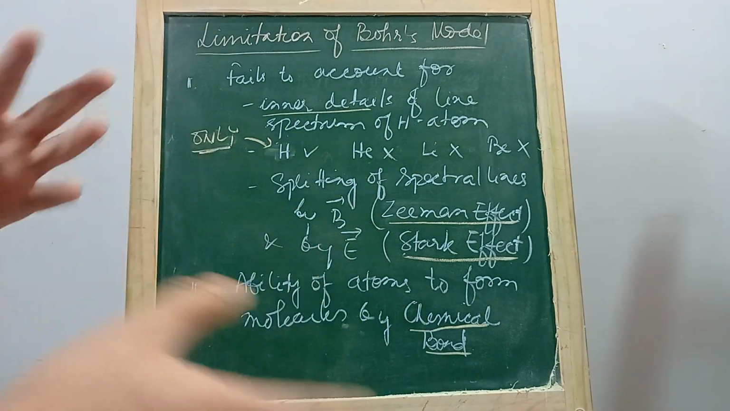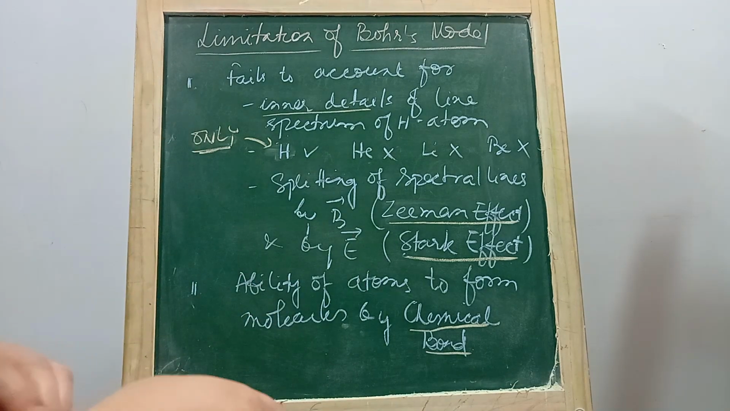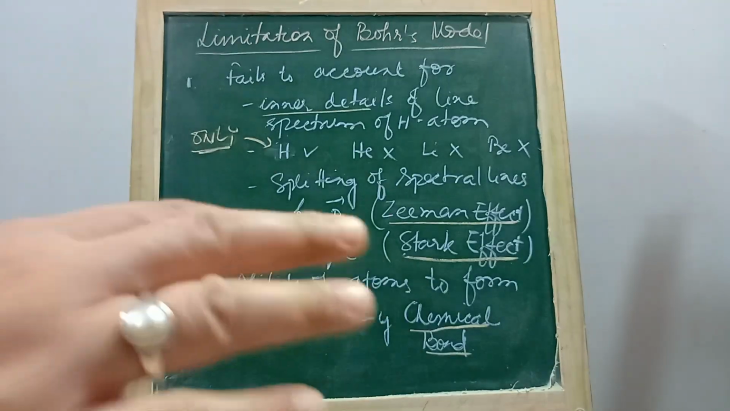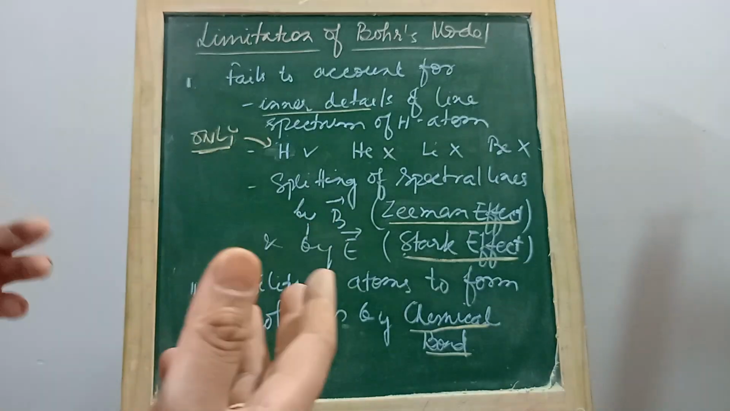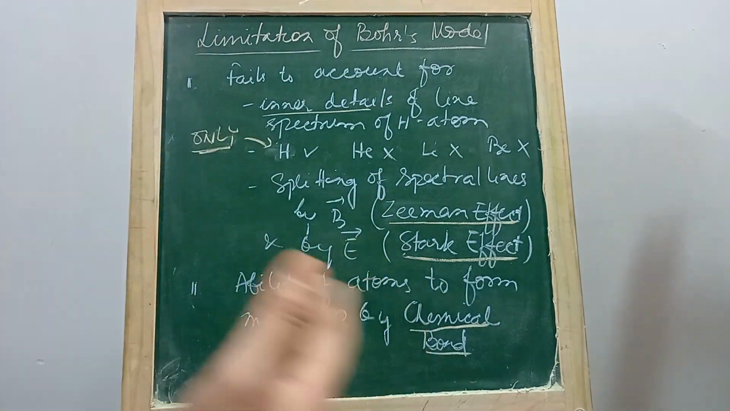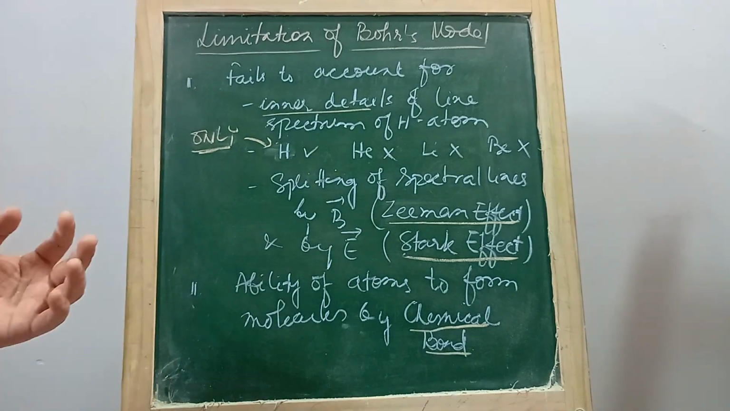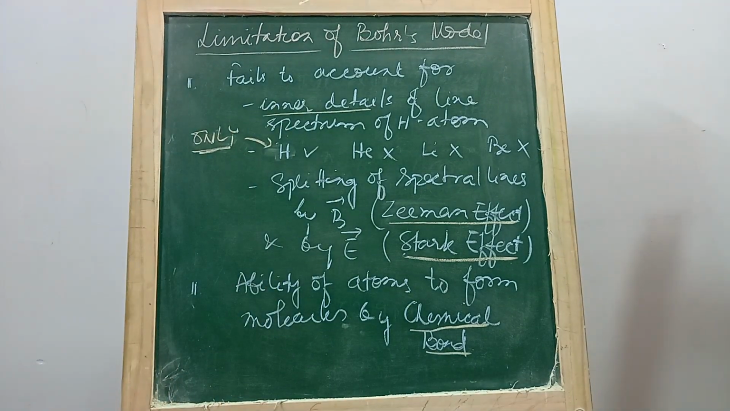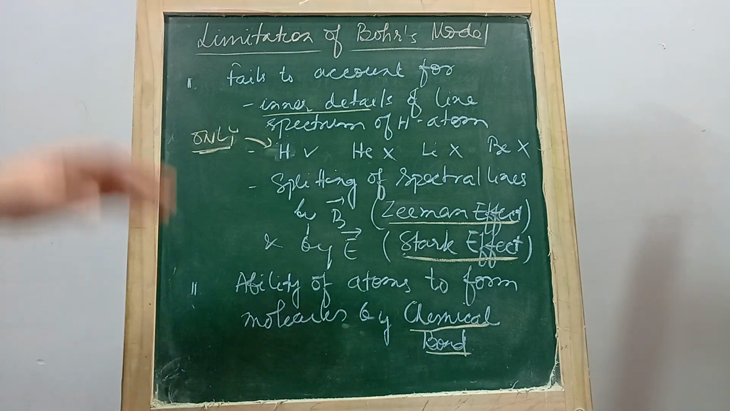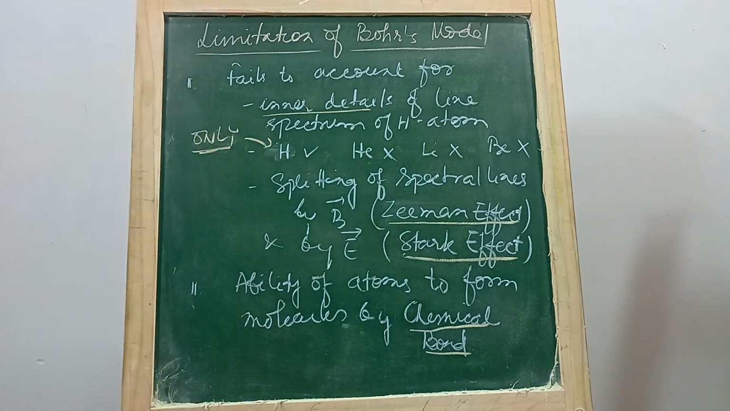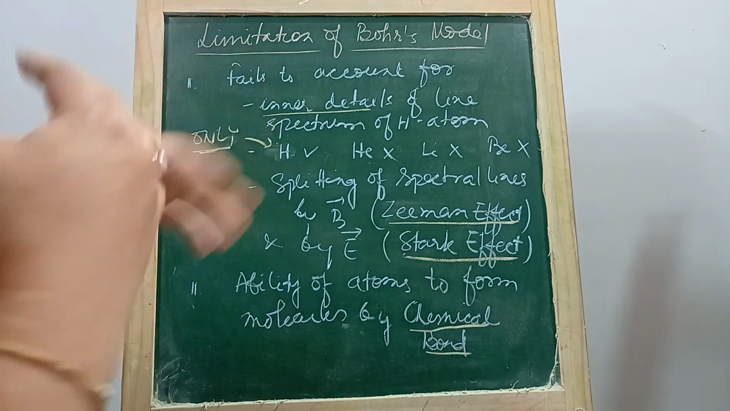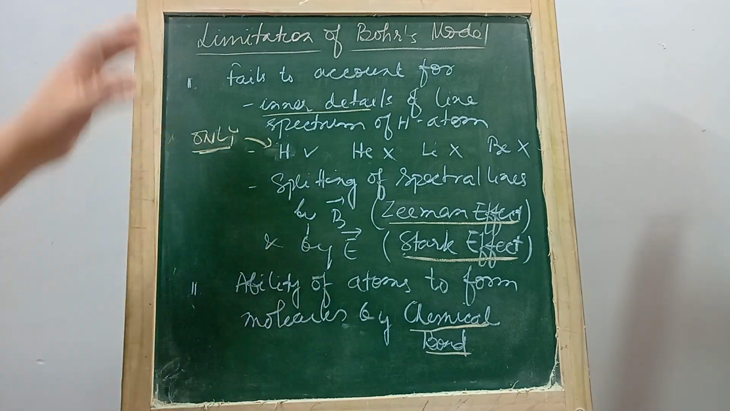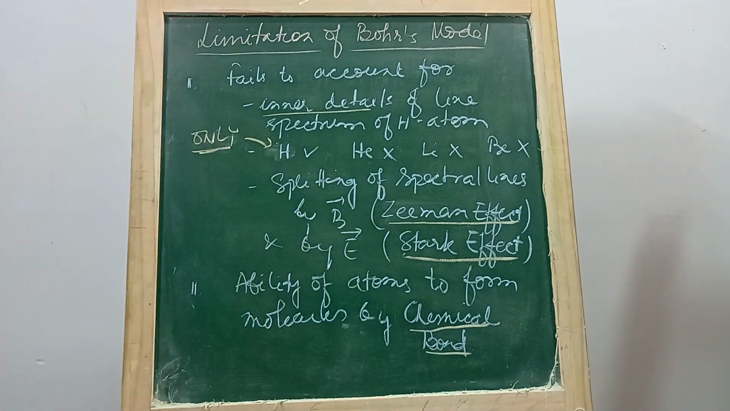Combining Max Planck's quantum theory, he was able to calculate the various frequencies and energies released when the hydrogen atom is heated with electromagnetic radiation. But there were certain limitations of Bohr's model. There was something which it could not explain. So let's study where it failed.